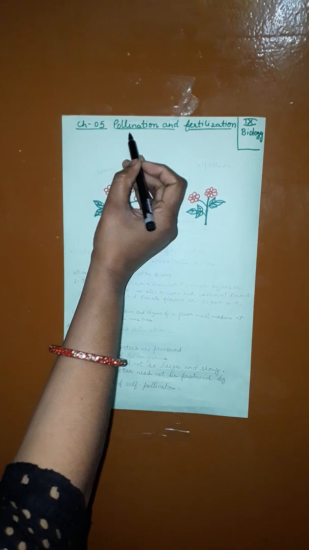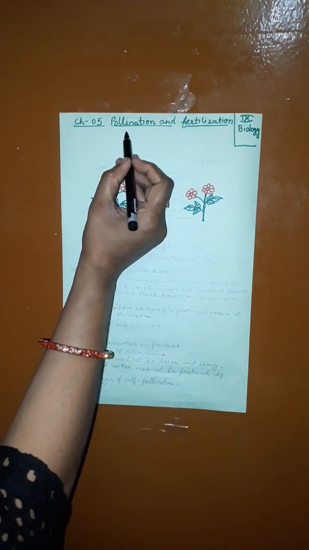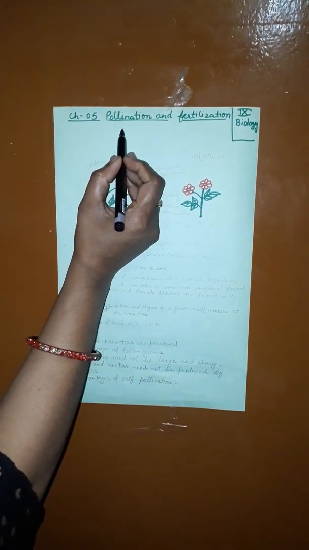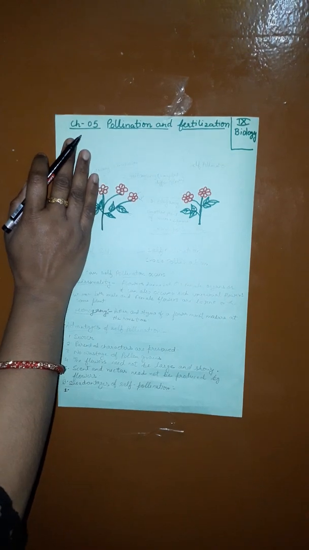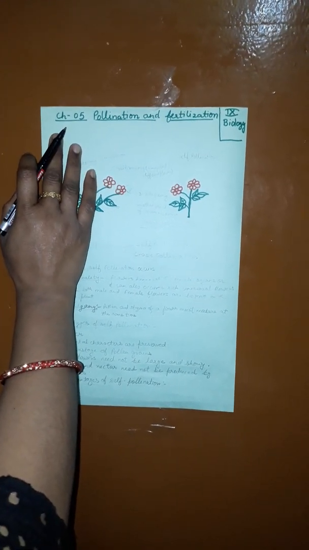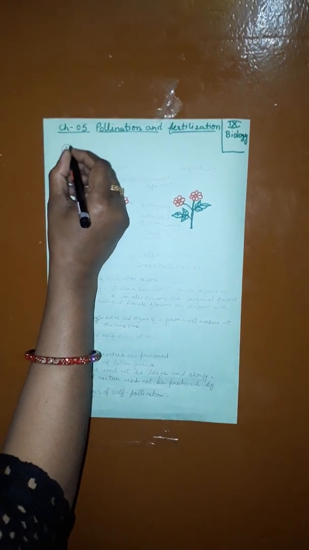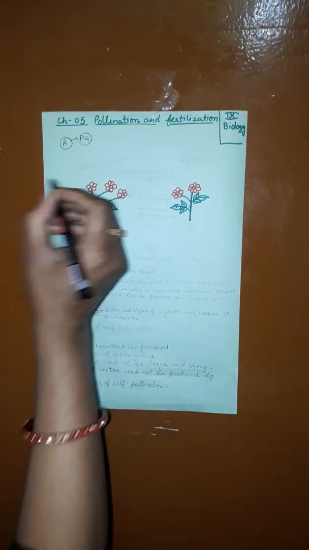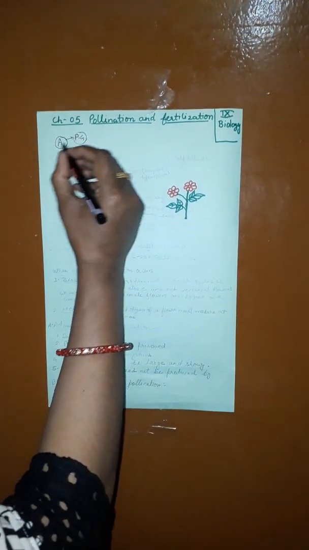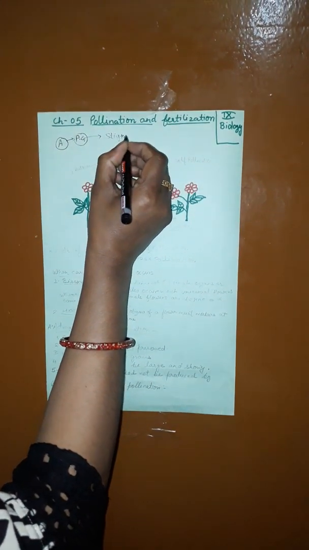What is pollination? Pollination is the process of transfer of pollen grain from the anther to the stigma. As you know, the anther is a male part and the stigma is a female part. Suppose this is the anther that produces pollen grain. The transfer of pollen grain from the anther to the stigma is called pollination.